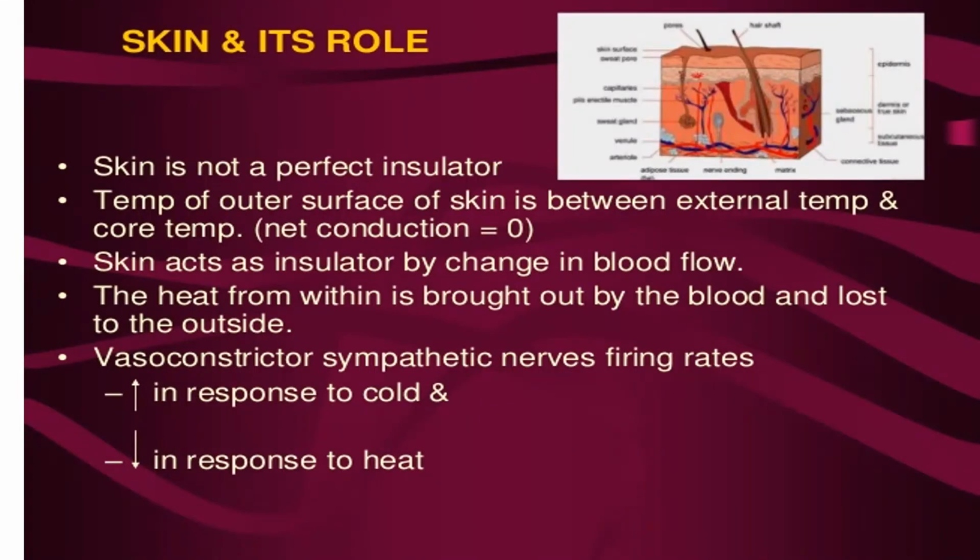Skin is not a perfect insulator. Temperature of the outer surface of the skin is between external temperature and core temperature. Net conduction is 0. Skin acts as an insulator by change in the blood flow. The heat from within is brought out by blood and lost to the outside.